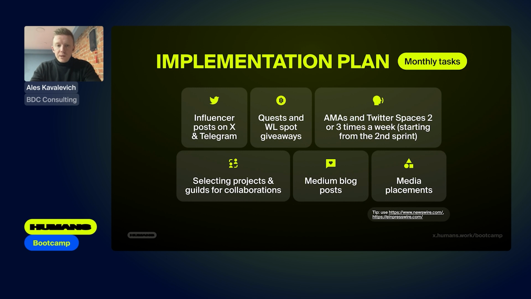Our implementation plan included working with influencers. Mostly it was on X, I mean, good old Twitter, and a little bit, about 10% of activity, was in Telegram. Of course, we were using quests and various giveaways. We were also holding AMA sessions and Twitter spaces. We were choosing projects for collaboration, as this is one of the most effective and cheapest methods of attracting the community. We wrote a lot of content. We were placed in the media. I will tell you a little bit more about it.